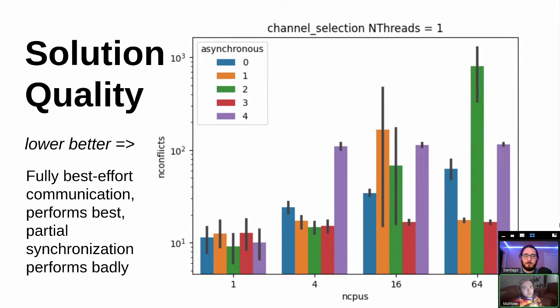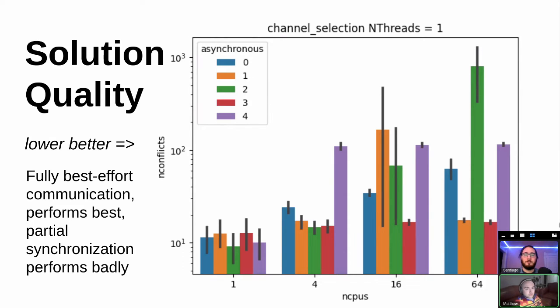And what was really interesting to us about this data is that at 16 and 64 nodes, you can see that the fully asynchronous run mode 3 actually yields significantly better solutions in the allotted time than fully synchronous communication in blue and no communication at all in purple. And so we're actually able to see some tangible benefits from this asynchronous model.